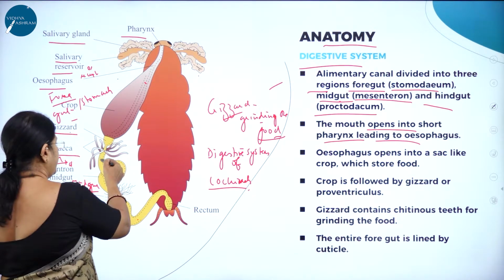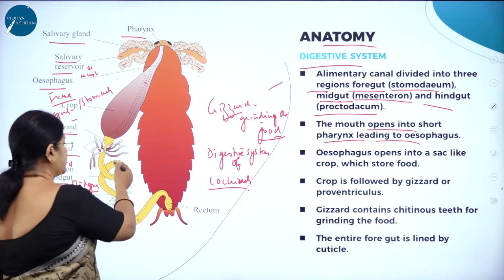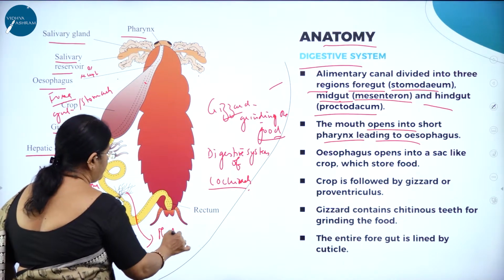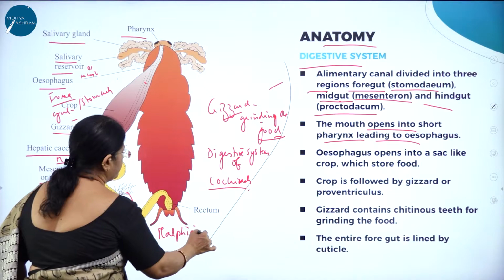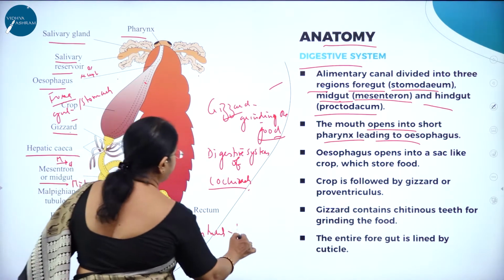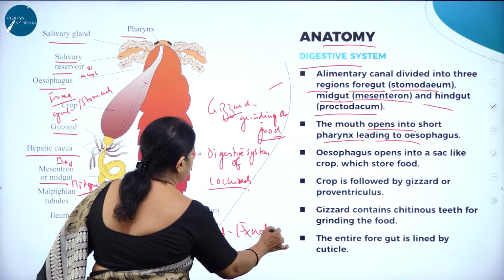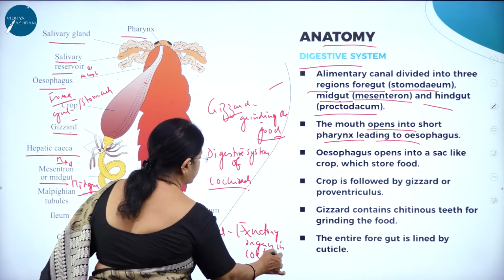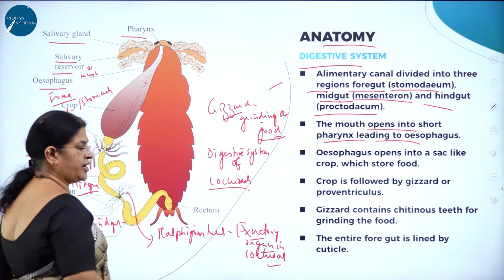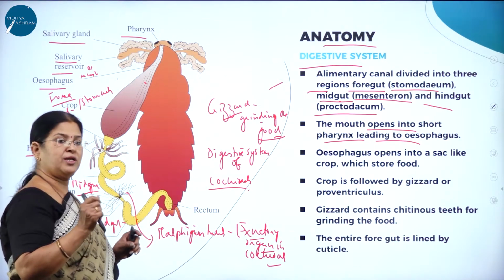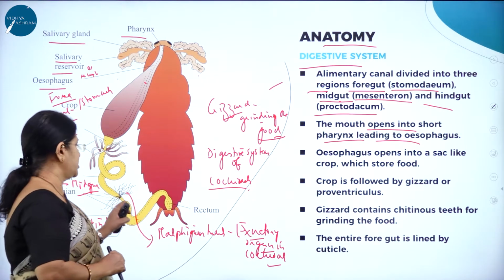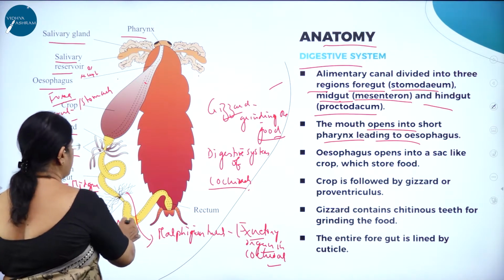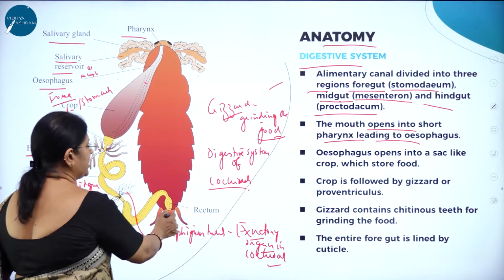Here you can see, just like how we have an intestine, it has a tubular structure. And can you see these very unique structures? They are called Malpighian tubules, which are the excretory organs in cockroach. Then you can see tubular, small, thin, yellow thread-like structures which are called Malpighian tubules. From there on it leads to the ileum, then colon, then rectum. Here you can see the anal styles.